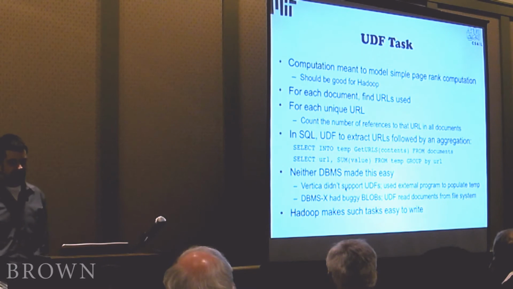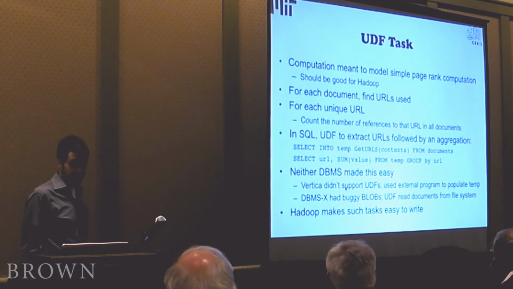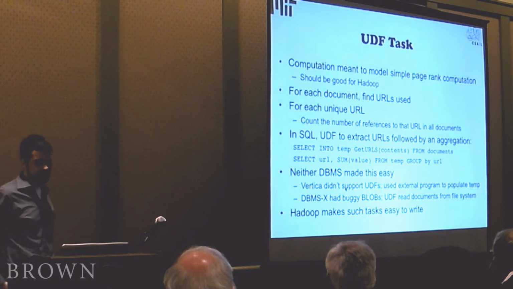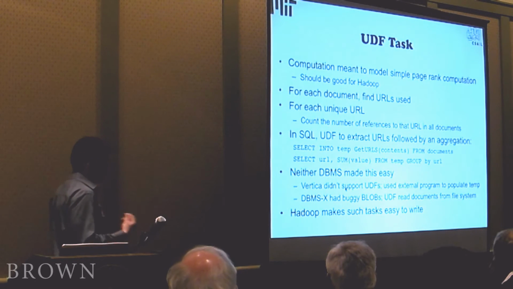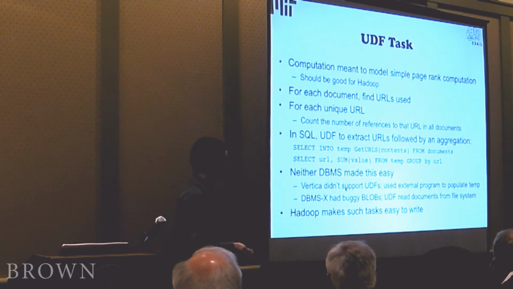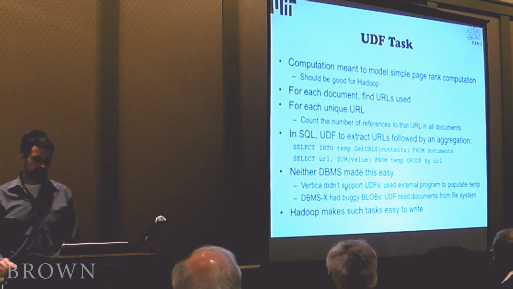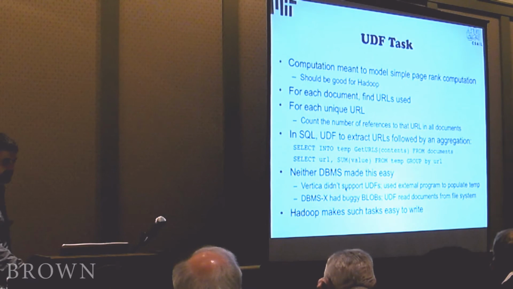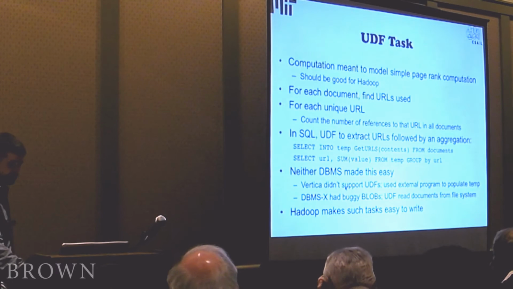DBMSs had a buggy implementation of blobs, as I understand it, these text blobs, which meant that rather than storing the blobs in the database system, we actually stored references to the files in the database system, the names of the files, and then we read the names of those files out. It read those files in the UDF in order to do the processing. Doing this in Hadoop was really very straightforward. It was a comparative pleasure to use.